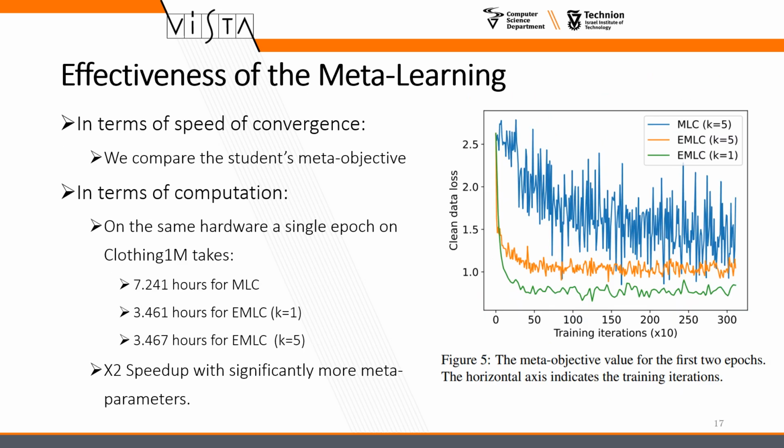We now discuss the effectiveness of our meta-learning procedure. As can be observed, eMLC suggests an improved convergence of the meta-objective, both in terms of speed of convergence and stability. On the same hardware, a single training epoch takes half the time compared to MLC, with significantly more meta-parameters.